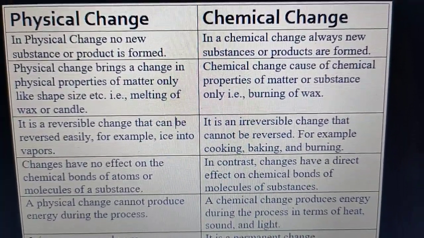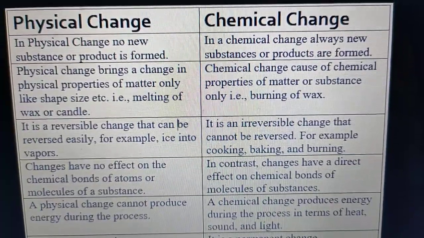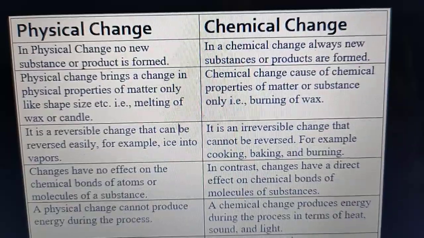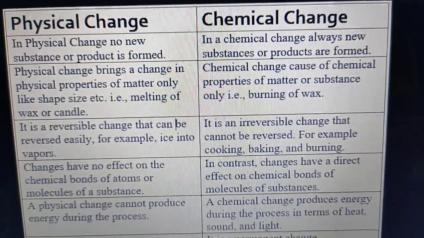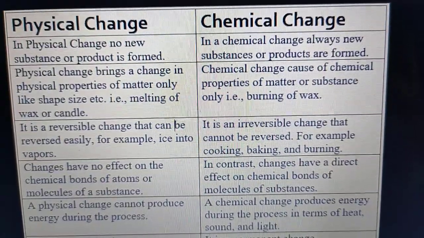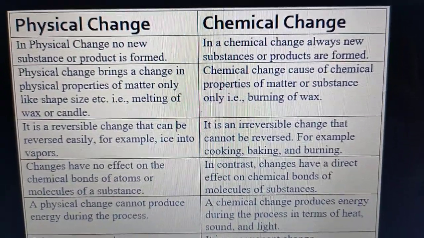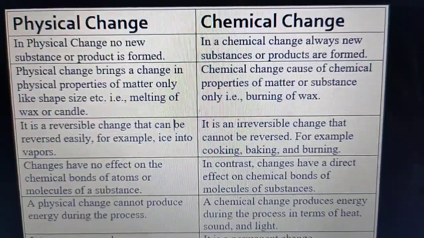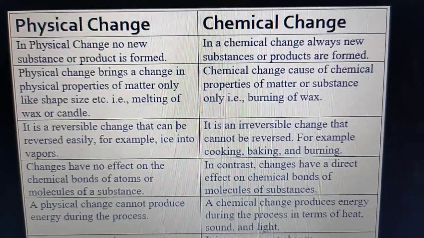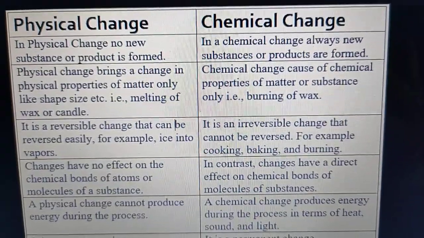I told you that chemical change means what? Chemical reaction. All the reactants convert into products, which means a substance having a new composition is formed. Reactants have a different composition, and after the reaction a new product is formed, and the composition of that product is totally different from that of the reactant.